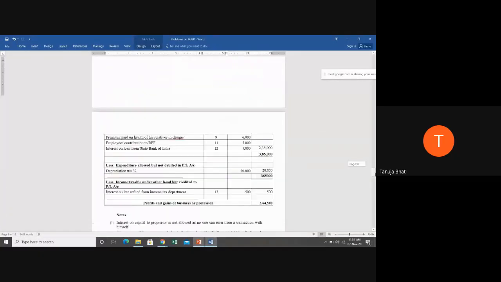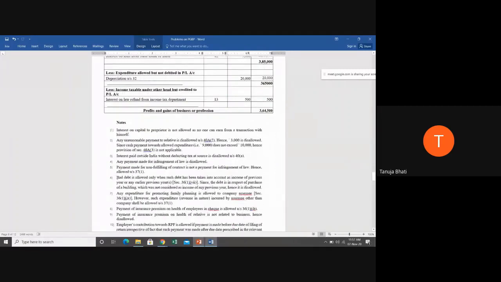We see note number 6, which says that bad debts are allowed only when the debt has been taken into account as income of the previous year or earlier years. Since the debt is in respect of purchase of building, which was not considered as the income of the previous year, it is disallowed. What does this mean? Bad debts can arise in your books only when you have made credit sales. Credit sales means you have to receive money from your debtor. You have recorded it as sales, and sales become your income.